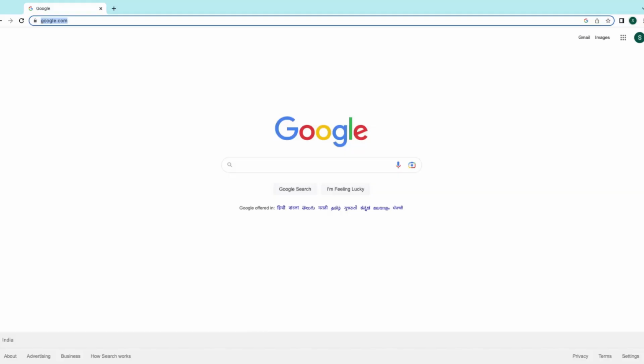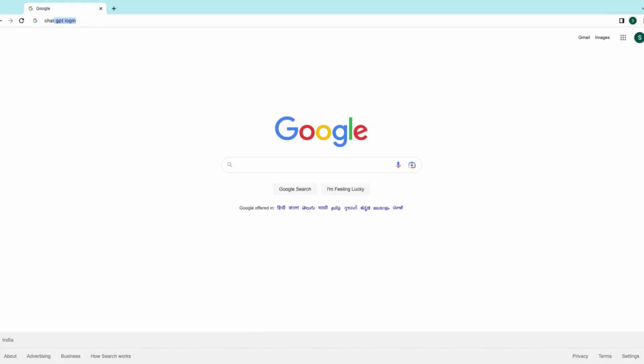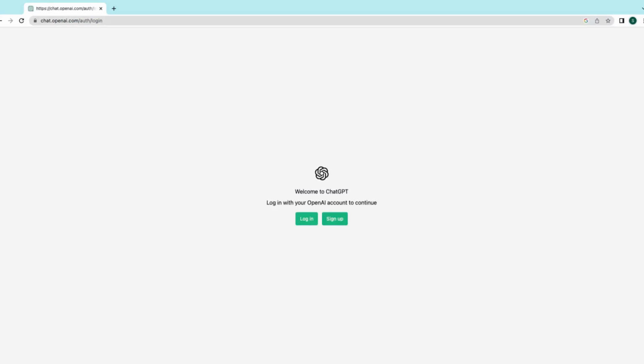Now let us see how to get an account and access ChatGPT. Open any web browser. Type https://chat.openai.com/auth/login. It will take you to sign up or login screen. If you are not signed up earlier, press sign up button.